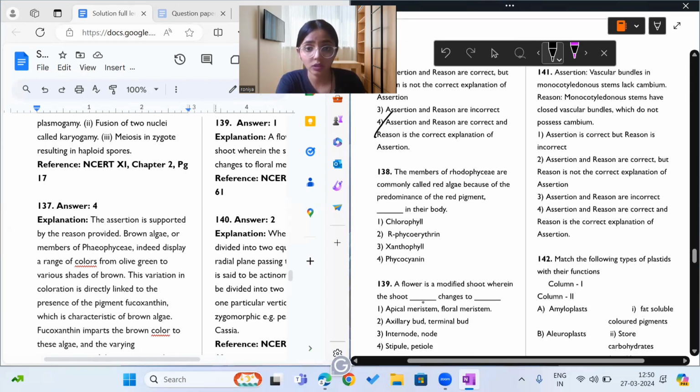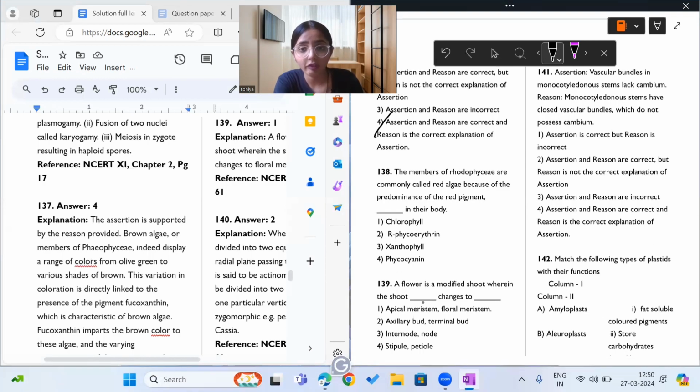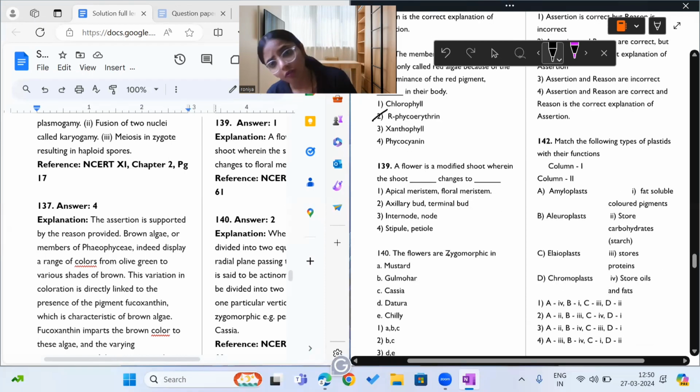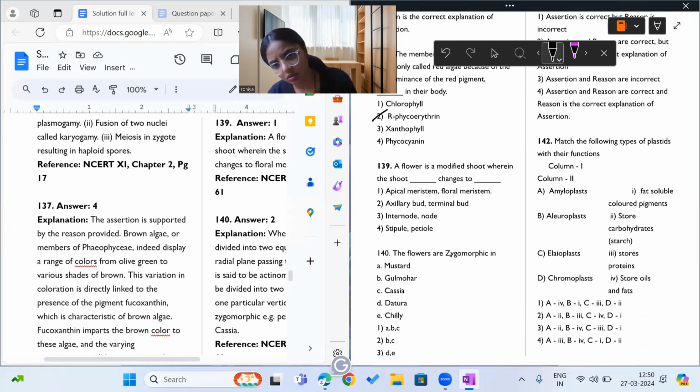Moving to question 138. What does it say? It says the members of rhodophyceae are commonly called red algae because of predominance of R-phycoerythrin. Option number 2 is the correct answer. 139. What does it say? A flower is a modified shoot wherein the shoot changes to that. Okay, wherein the axillary bud changes to terminal bud? No. Internode changes to node?